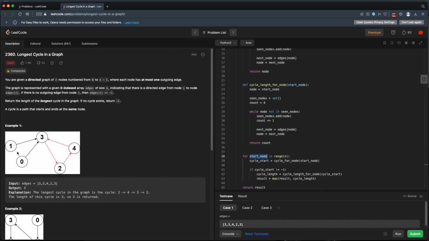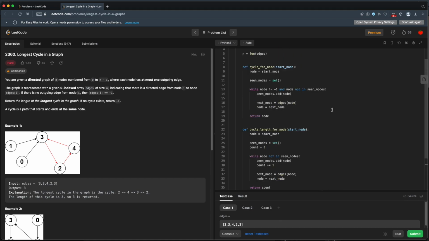Then we'll go to node 1. Of course, we haven't traversed node 1 yet, so we still have to run the cycle again. But once we get to 3, we can say we've already run this before. Maybe we could cache out the value for these cycles. So there's a lot of places that we can improve. Let's just break this down and start at the simplest ones first.